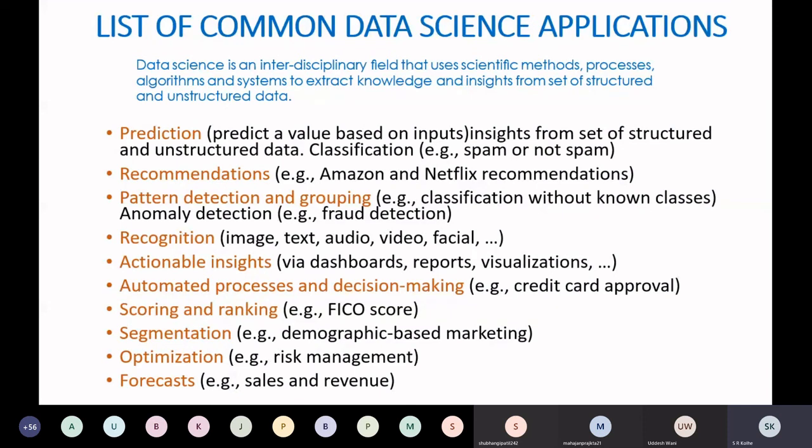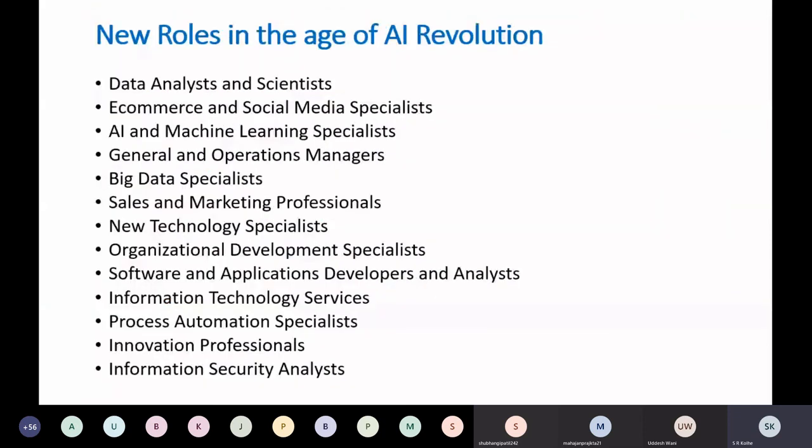Then I told you what roles you can have in the market as a computer science student with knowledge of AI, and you can fit yourself in one of these areas after specialization.